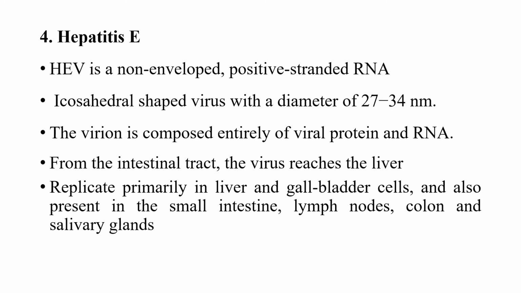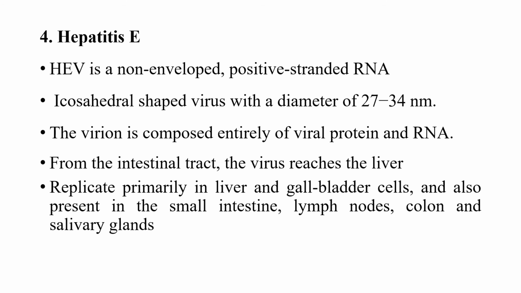The fourth one is the hepatitis E virus, and this hepatitis E virus is a non-enveloped positive stranded RNA virus and is icosahedral shaped with a diameter of about 27 to 34 nanometers, and the virion is composed entirely of viral protein and RNA. From the intestinal tract of the host the virus reaches the liver, and they will replicate primarily in the liver and gallbladder cells and are also present in the small intestine, lymph nodes, colon, and the salivary glands of the host.